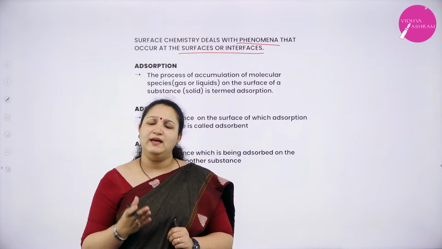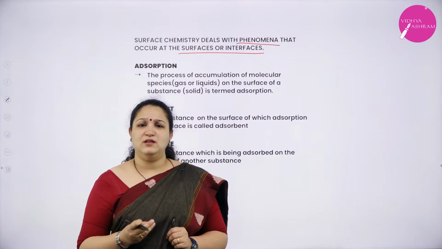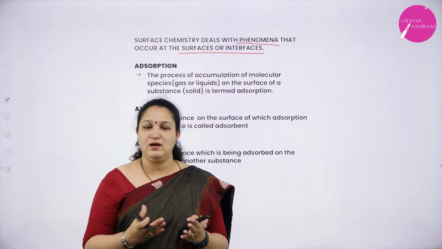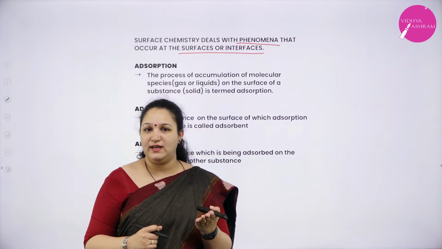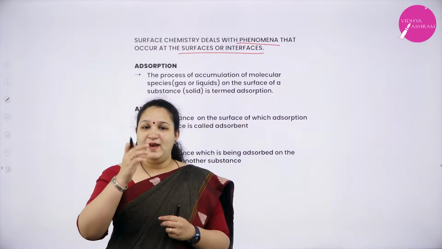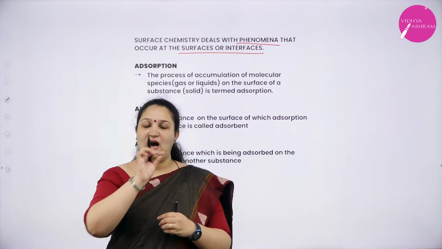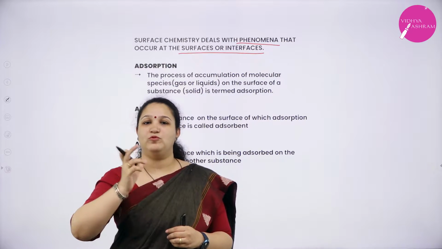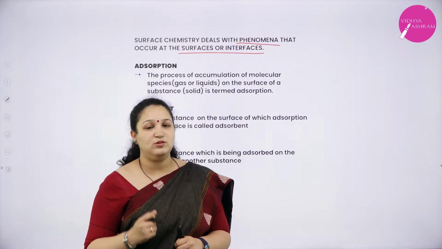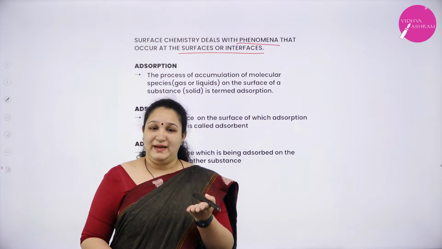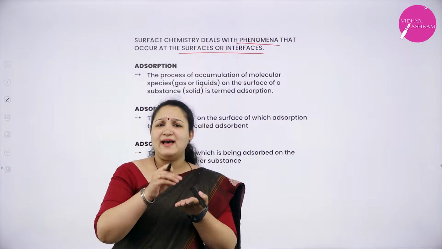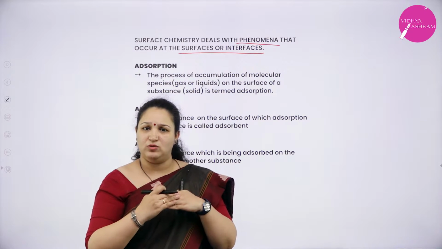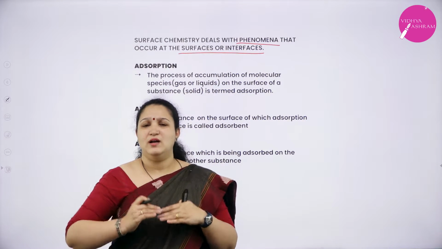Now, what do you mean by interfaces? If I have taken two immiscible liquids, immiscible means they do not mix with one another, like water and oil, where water and oil are in contact with one another, that is the interface of two phases. Or I can take the example of a metal on which a gas gets adsorbed, maybe hydrogen gas which we use for reduction.